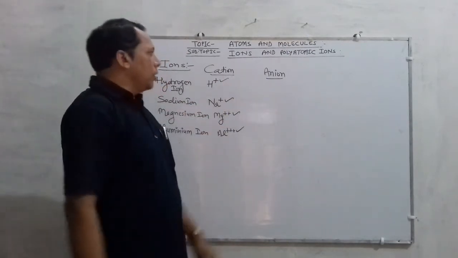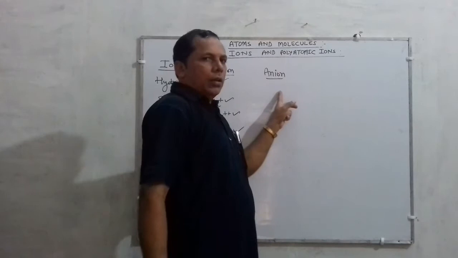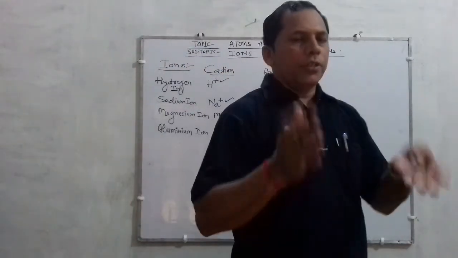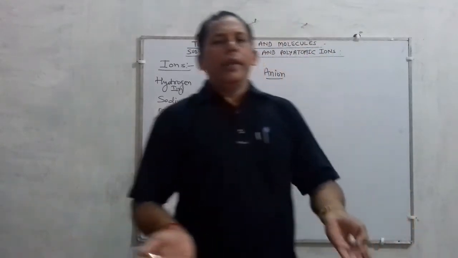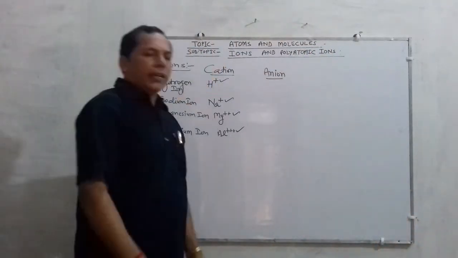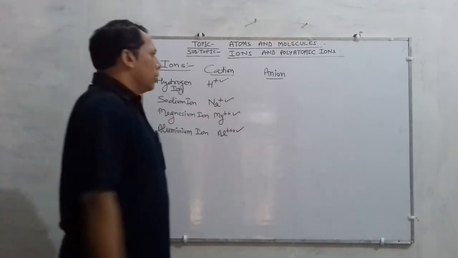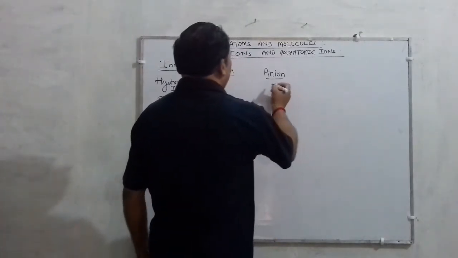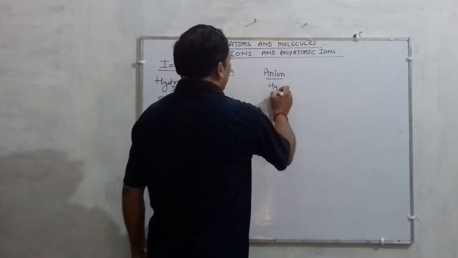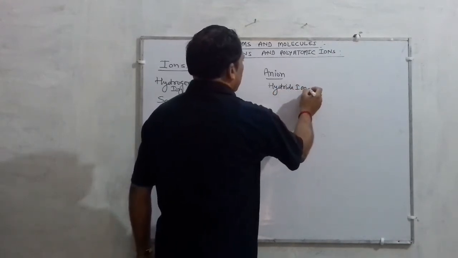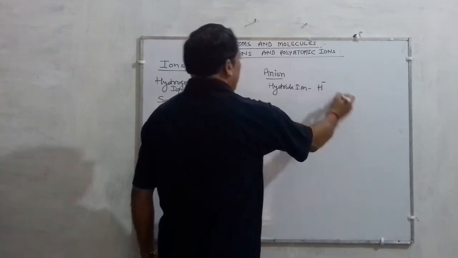Similarly, some good examples of anions. According to the definition, ions which carry a negative charge, are electrically negative, are called anions. Some good examples of anions: you have heard the name hydride ion. Children, the symbol is H-.